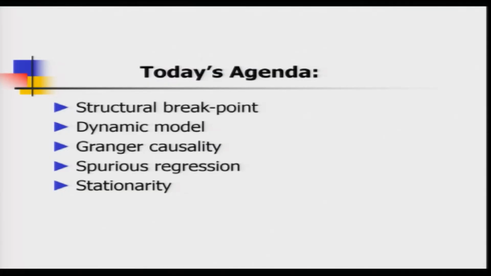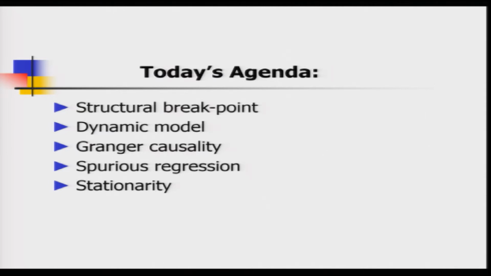So, first I will start with an important aspect of time series regression, which is called structural breakpoint analysis, and I am going to show you how our good old friend F test can be useful to detect structural breaks. And next we are going to talk about dynamic model, and by dynamic model I mean that we are dealing with dynamism in time series data regression analysis.